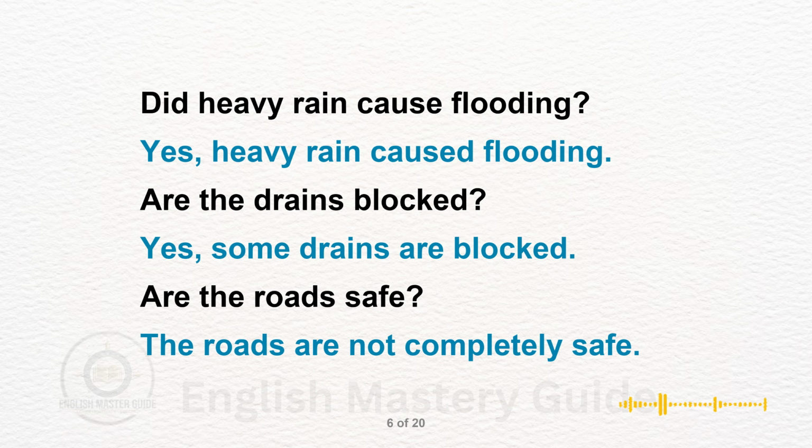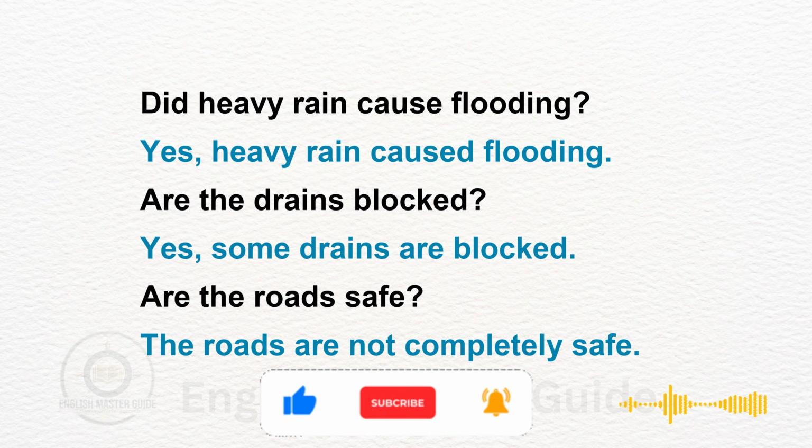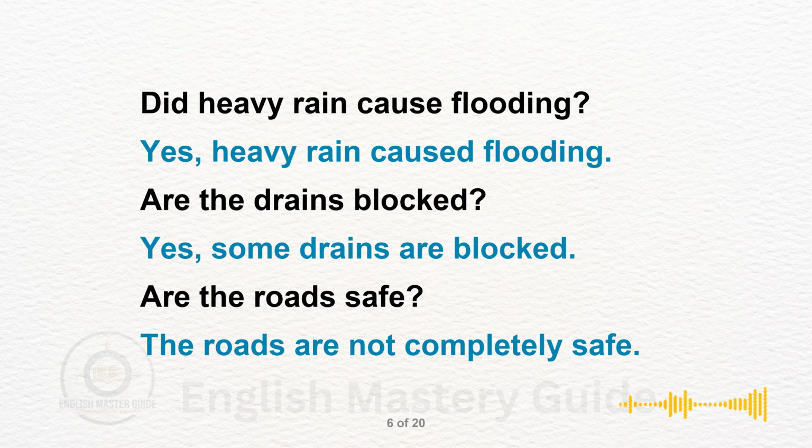Did heavy rain cause flooding? Yes, heavy rain caused flooding. Caused flooding shows a clear relationship between heavy rainfall and the resulting water accumulation.